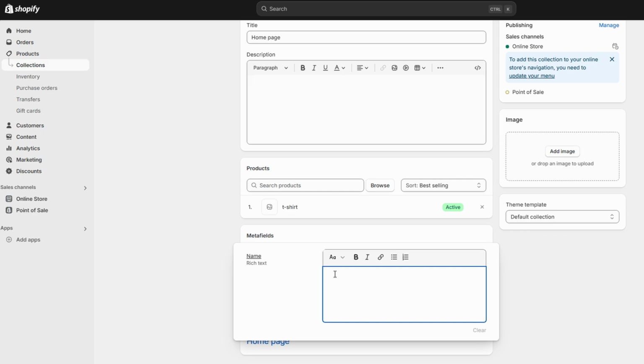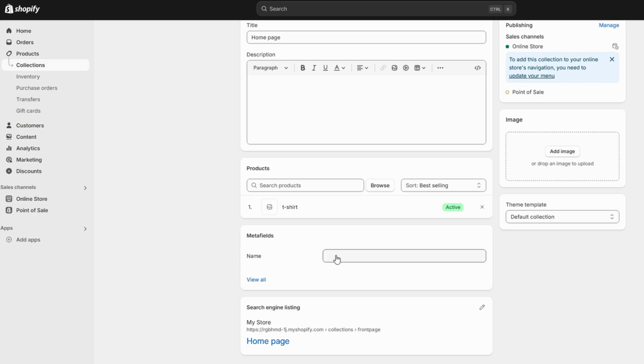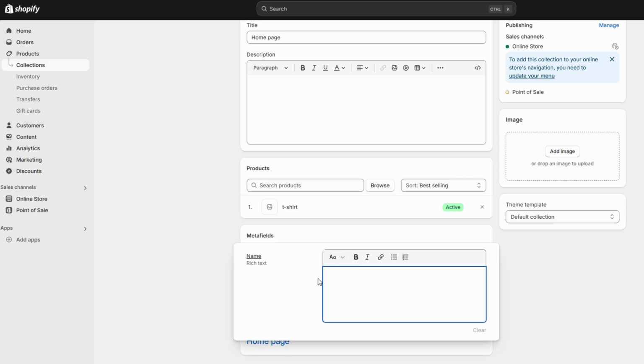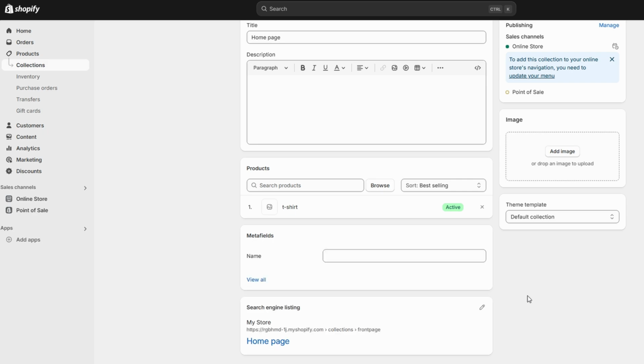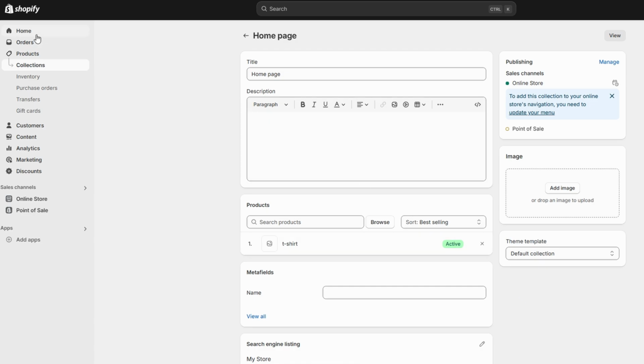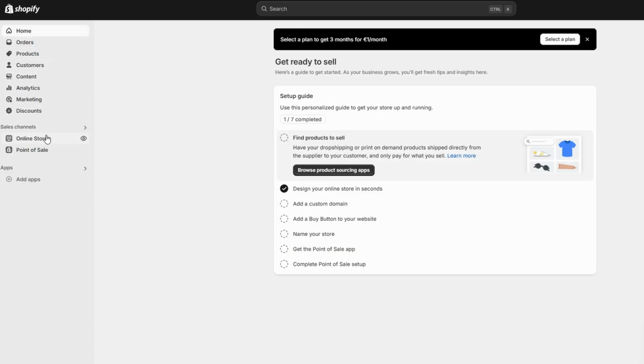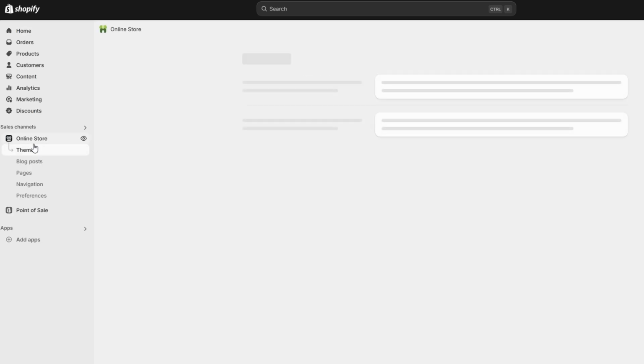Once you've added and configured Metafields for your products, variants, and collections, it's important to preview how the custom information will appear on your live store. This ensures that the data displays properly and that the layout looks good on both desktop and mobile devices.